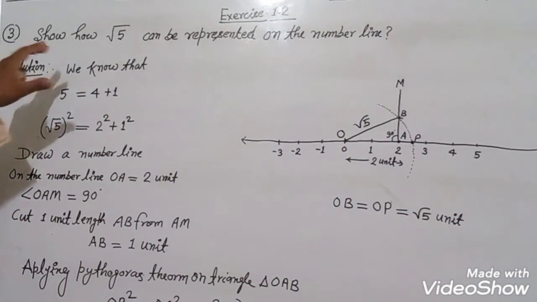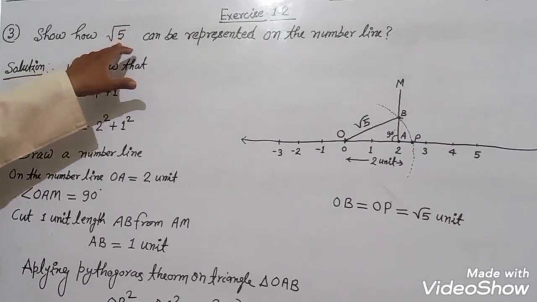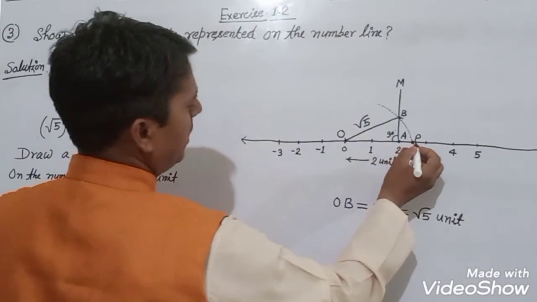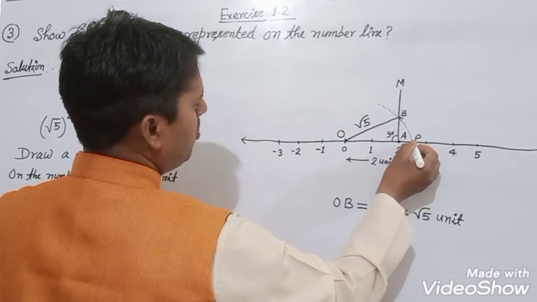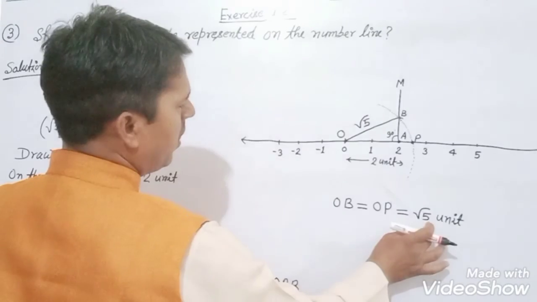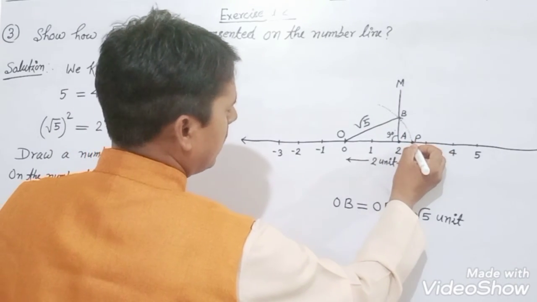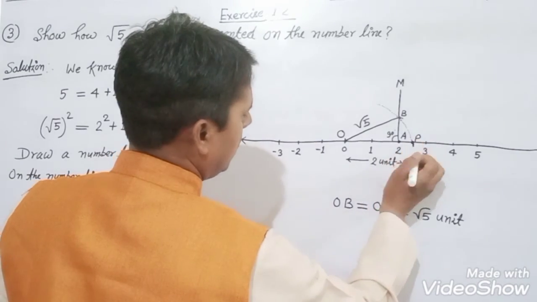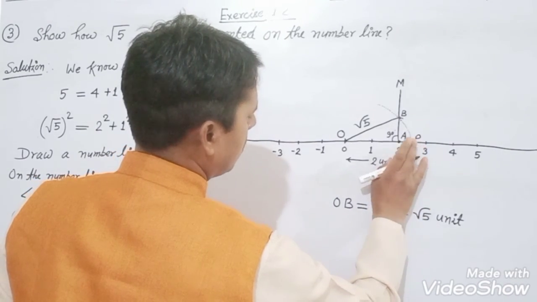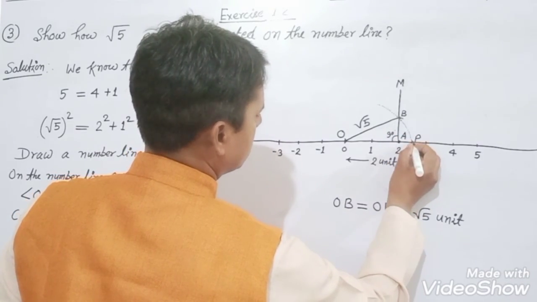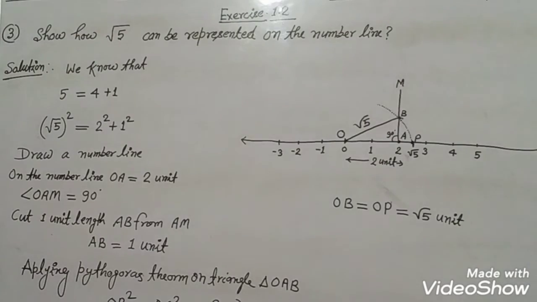The question was, how can square root 5 be represented on the number line? We have represented square root 5 at point P, because OP is equal to root 5. Then point P is root 5. This was to be shown.